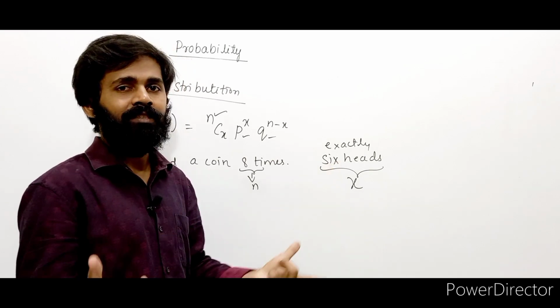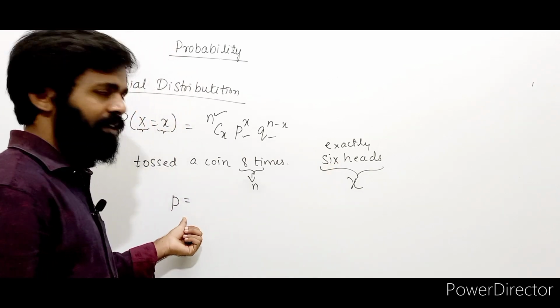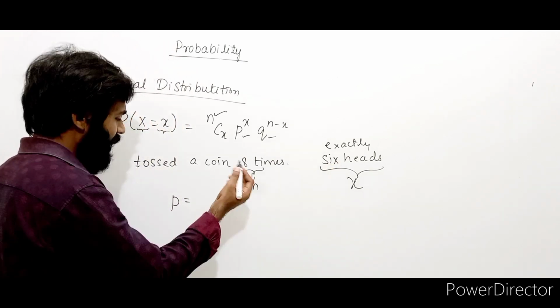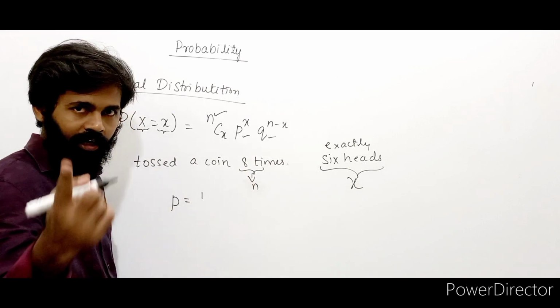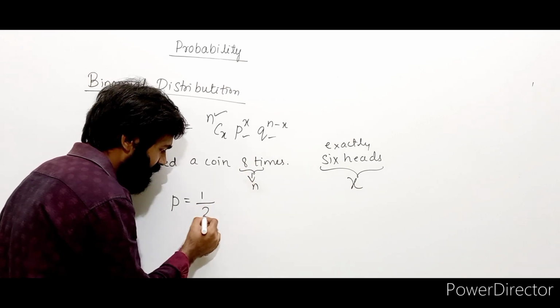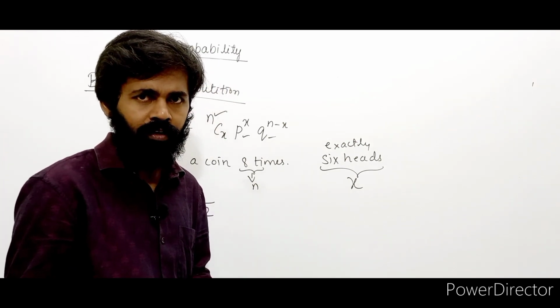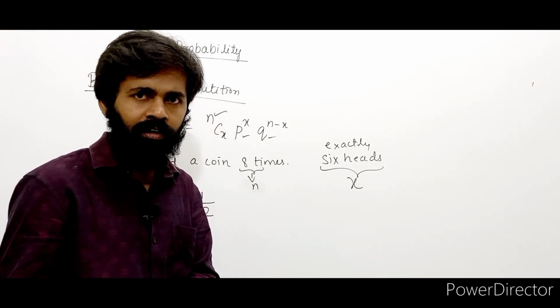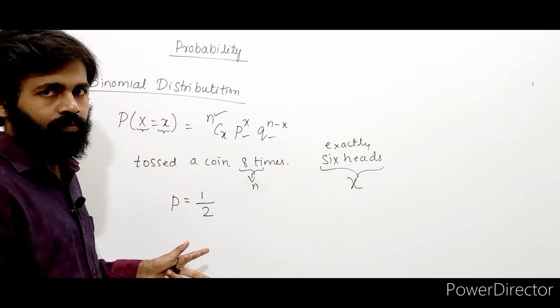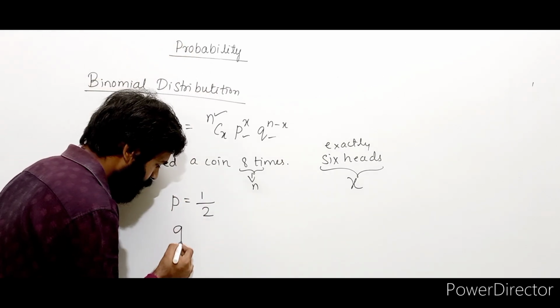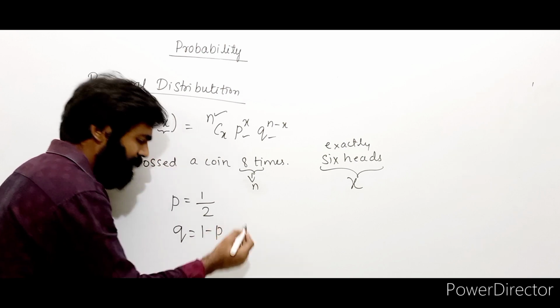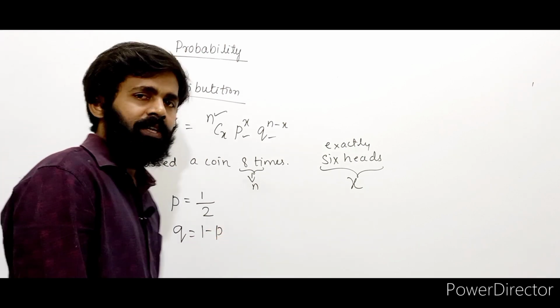I want 6 successes, right? So the probability of getting a head is what? See how many heads you have on the coin? 1 head divided by the total number of faces, 2. Obviously, the probability of getting a head is what? 50%. 50% head, 50% tail, right? 50% is nothing but 1 by 2. And what's the value of Q? Q is nothing but 1 minus P. What is 1 minus P?